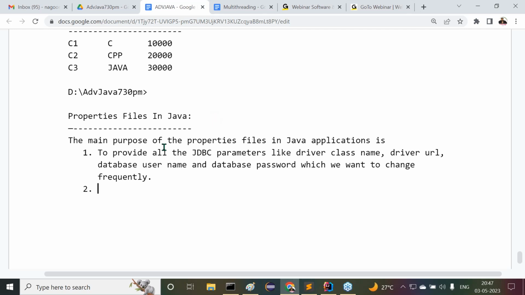This is point number one. So, to provide all the JDBC parameters like driver class name, driver URL, database username, database password, which you want to change frequently. Next one, listen carefully. I'm preparing a project. Inside this project, some data validations I'm going to implement. Say for example, I have some registration form. In the registration form, what data do I have to enter? Username, user age, user email, user mobile number, user date of birth.